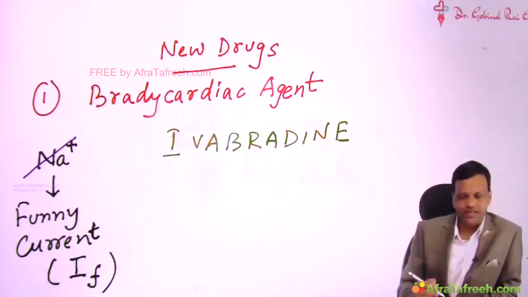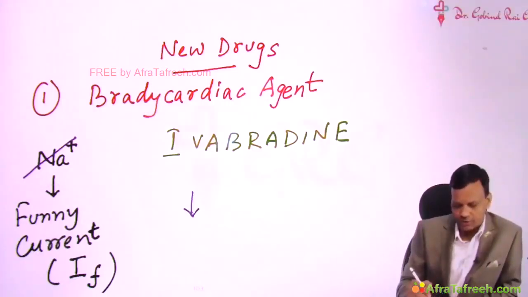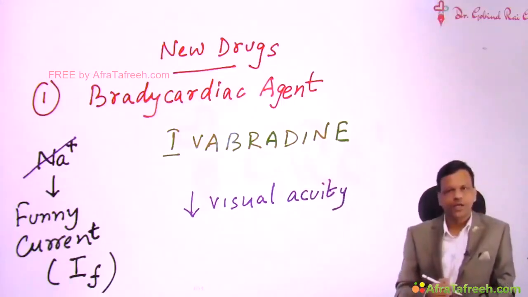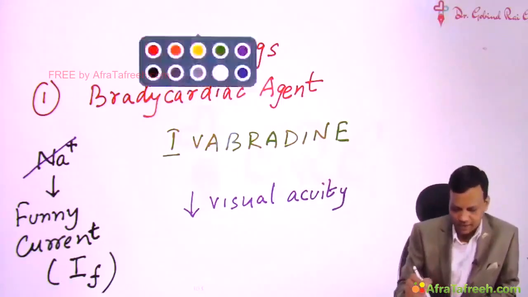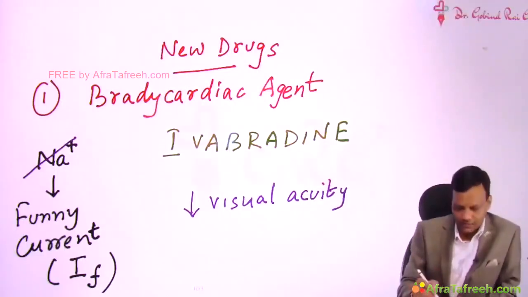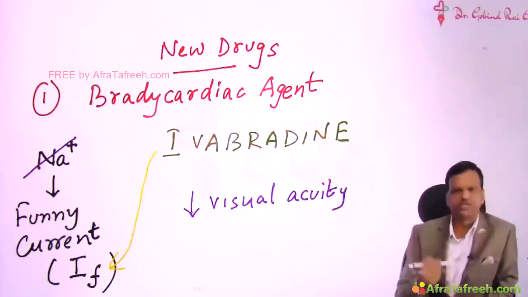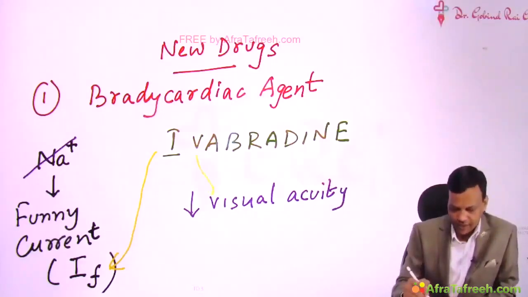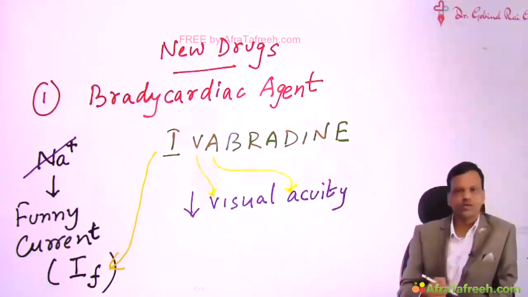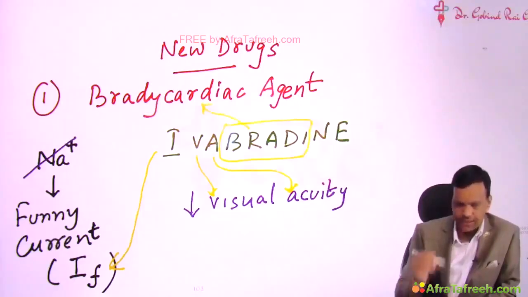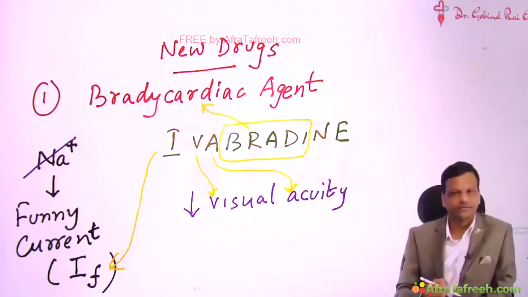The main side effect of ivabradine is that it causes decrease in visual acuity. Visual problems are the main side effect of ivabradine. Visual acuity is reduced. And all the things which we have discussed in ivabradine can be remembered from the name itself. So its name starts with I. I will say that it is an IF blocker, that means funny current blocker. The next two letters VA say that it affects the visual acuity. The next letters brady say that it is a bradycardic agent. The mechanism is to cause bradycardia.